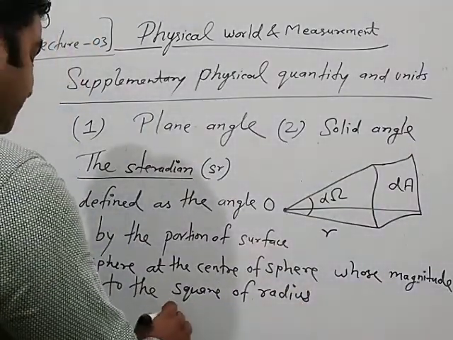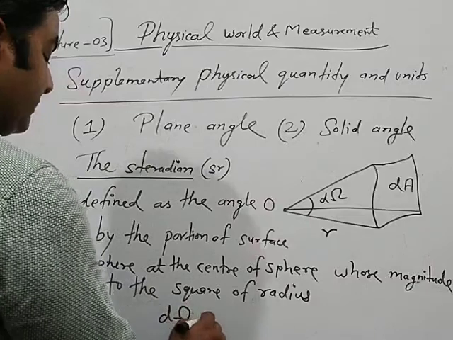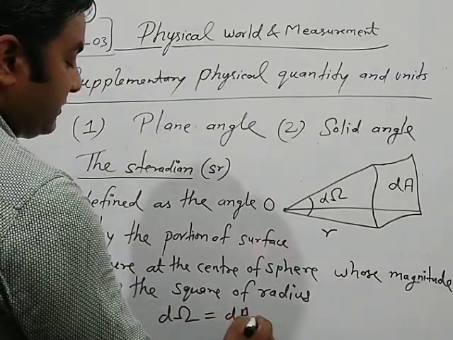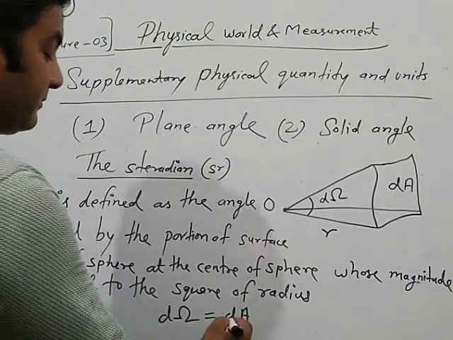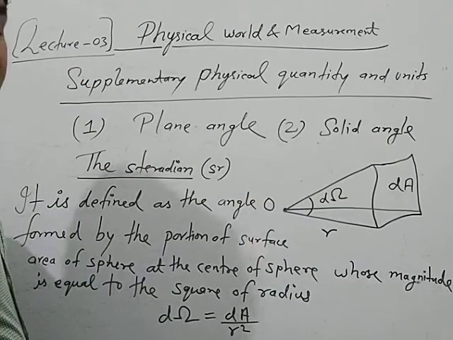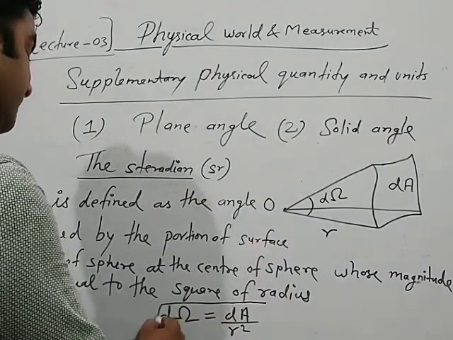Here is the simple concept of the formula: d omega is equal to dA upon r square.